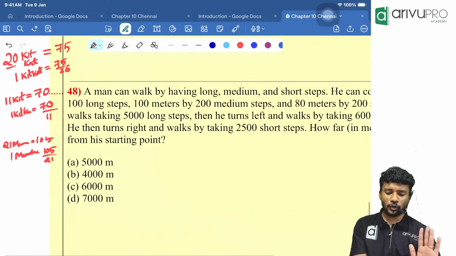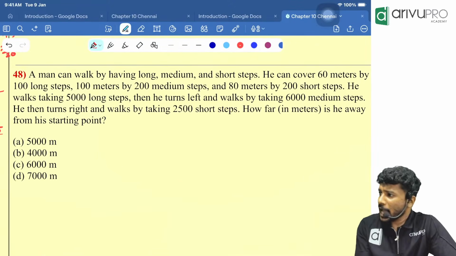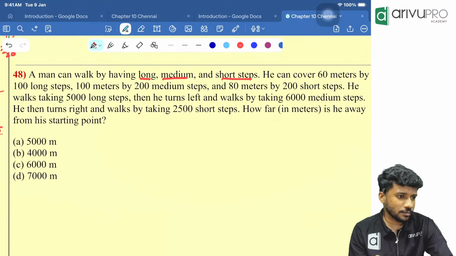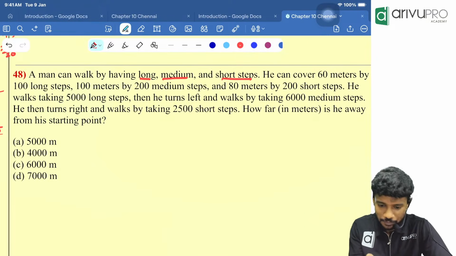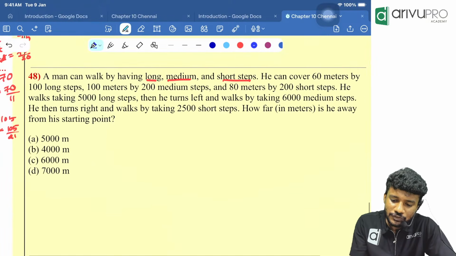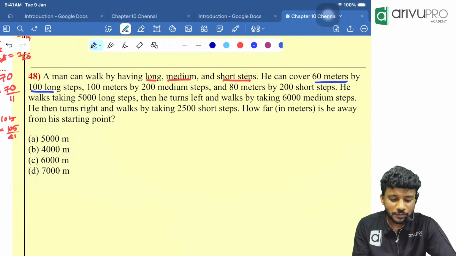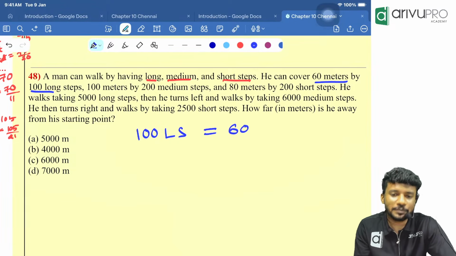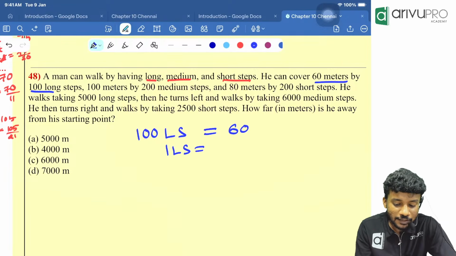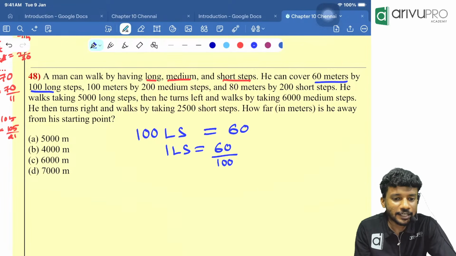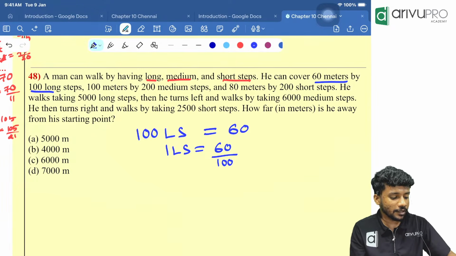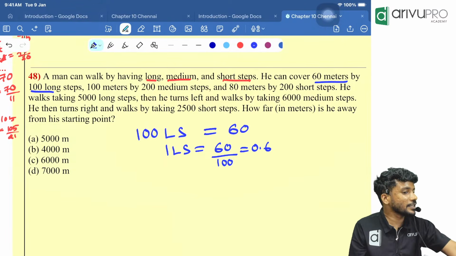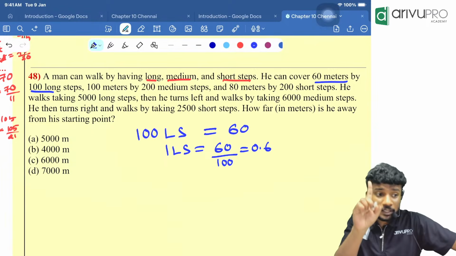Okay. Now looking at this question, people, a man starts walking by having long, medium and short step. He can cover 60 meters by 100 long step. So 100 long step he will cover how many meter? 60 meter. Now can I say one long step he will cover 60 by 100? Take your calculator. 60 divided by 100 is nothing but 0.6.